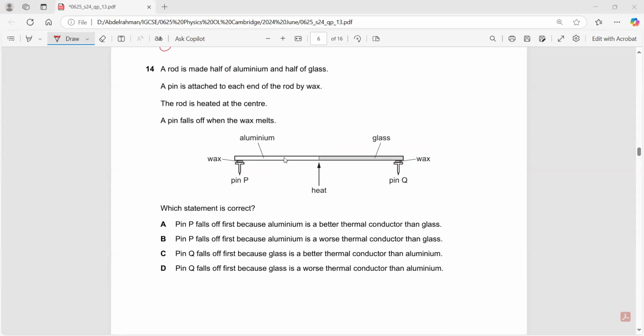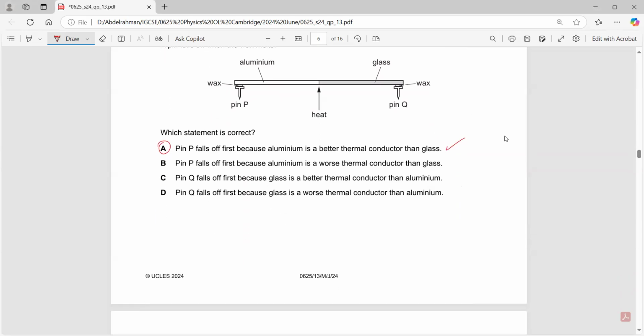A rod is made of half aluminum, half glass. Which statement is correct? Which of these pins do you think would fall off first? It's quite simple. Yes, pin P falls off first. Why? Because aluminum is a better thermal conductor than glass.